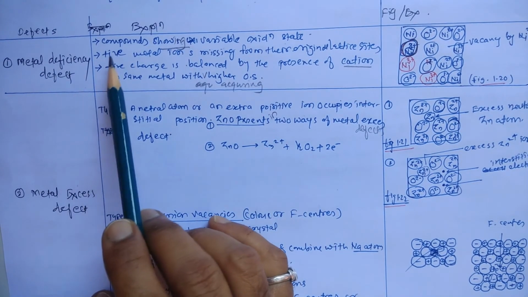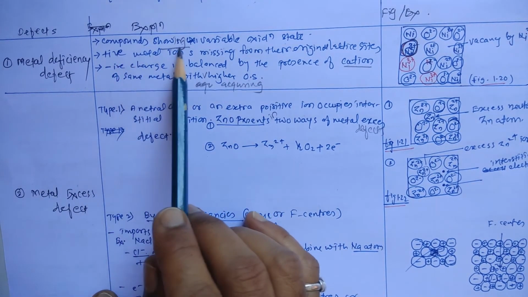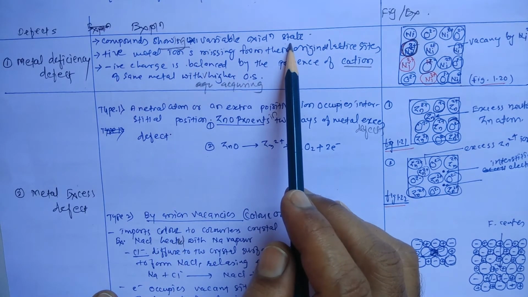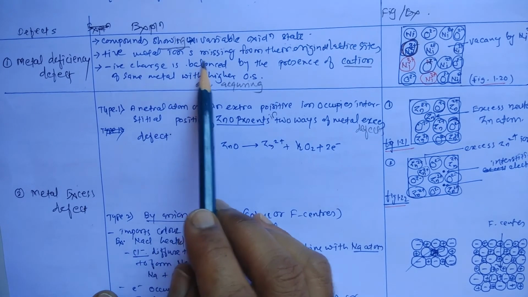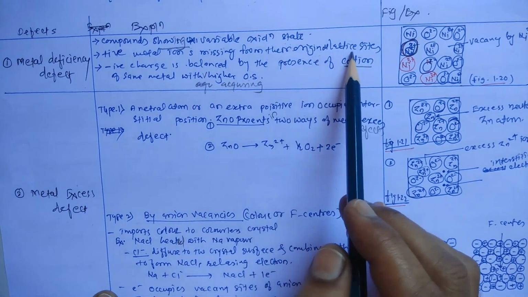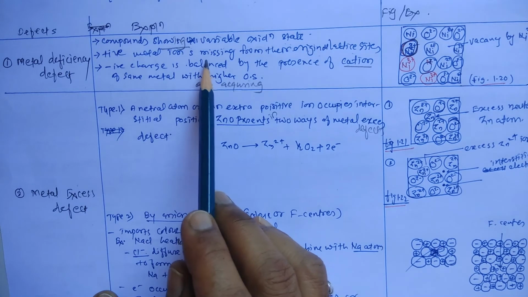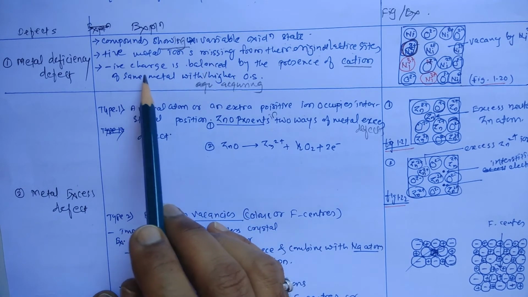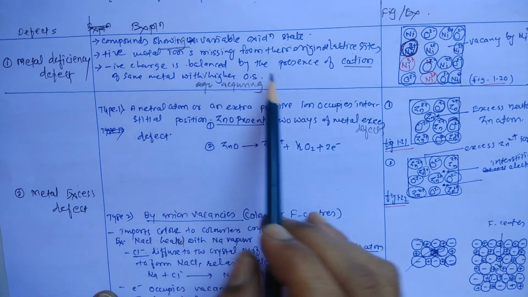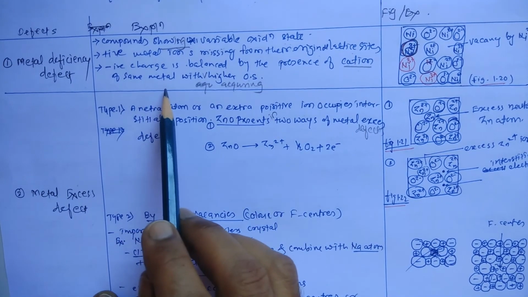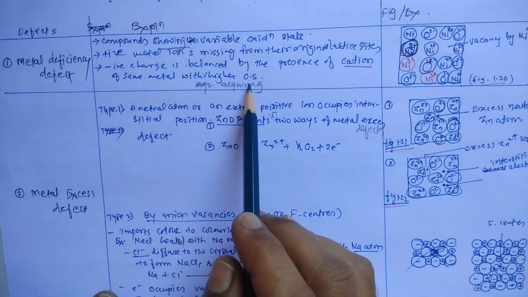In this case, positive metal ions are missing from their original lattice sites, and the charge is balanced by the presence of a cation of the same metal with a higher oxidation state.